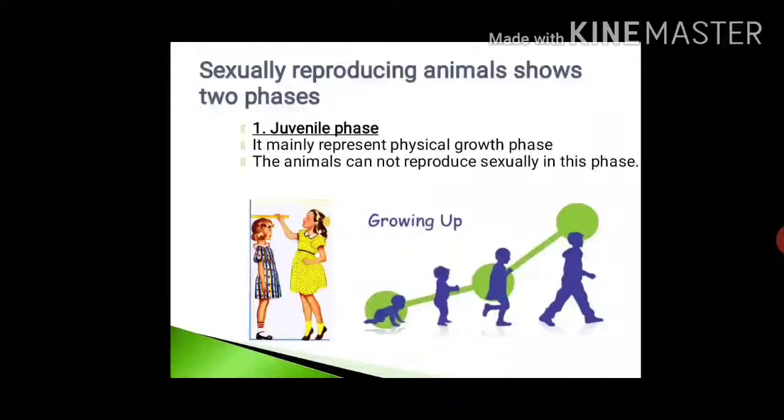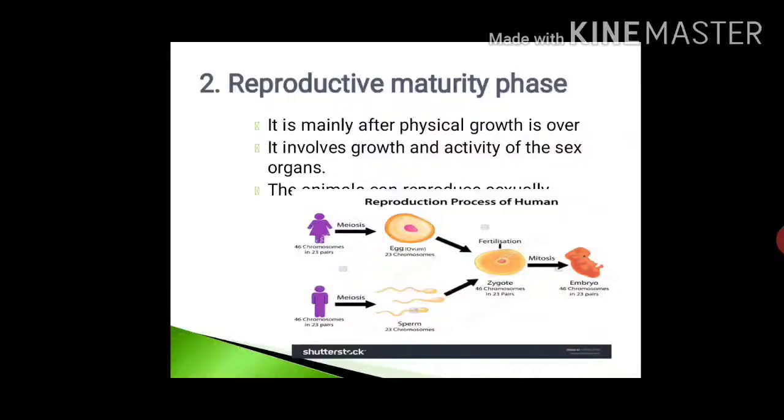Next is the reproductive maturity phase. It is mainly after physical growth is over, and it involves growth and activity of the sex organs. The animals can reproduce sexually in this phase. What actually happens is that general body growth slows down and the reproductive cells get activated.